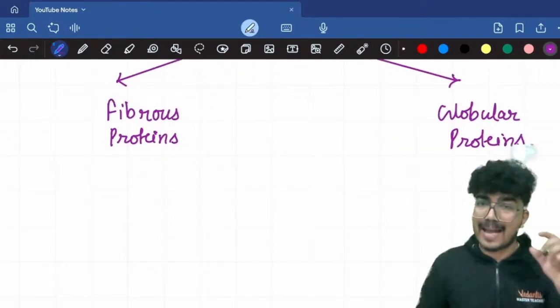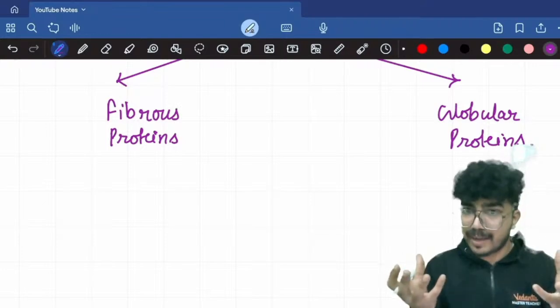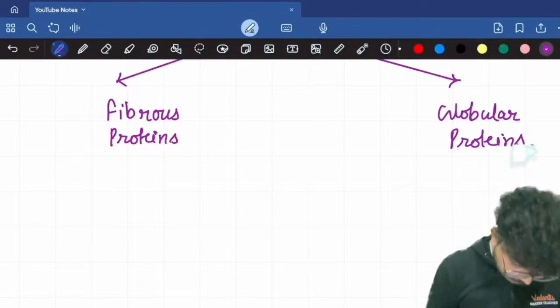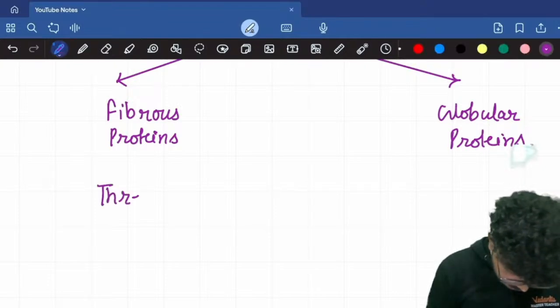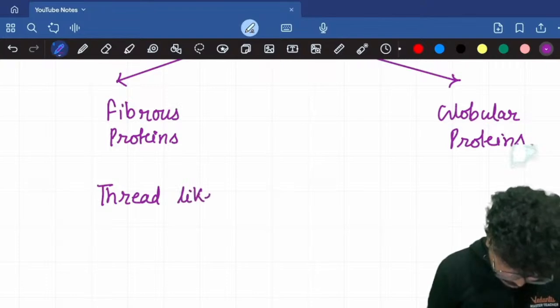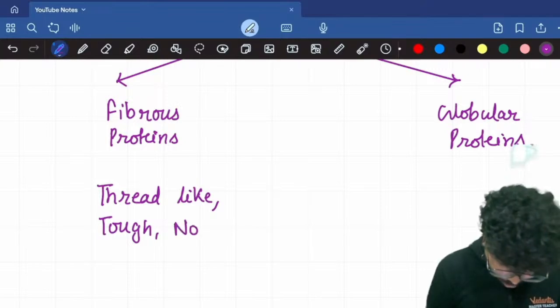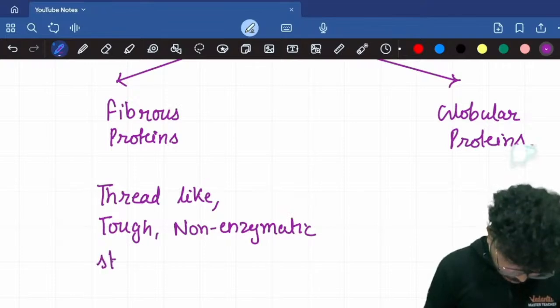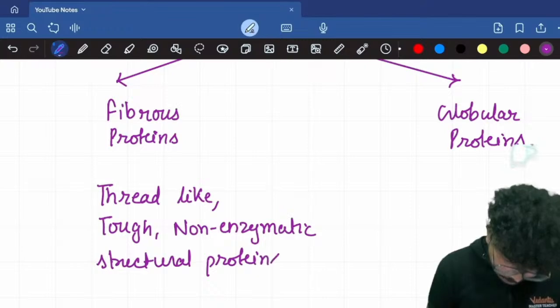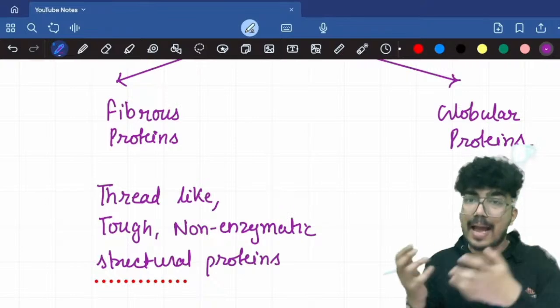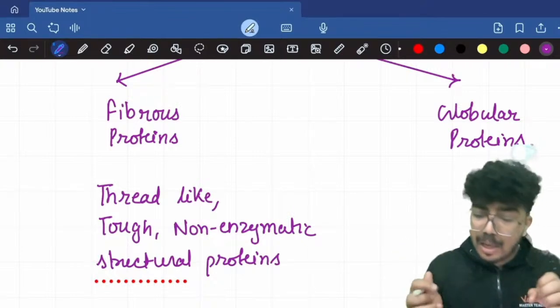Now the fibrous proteins, as the name suggests, look something like fibers, right? They are thread-like polypeptide chains. They are thread-like, tough, non-enzymatic structural proteins.